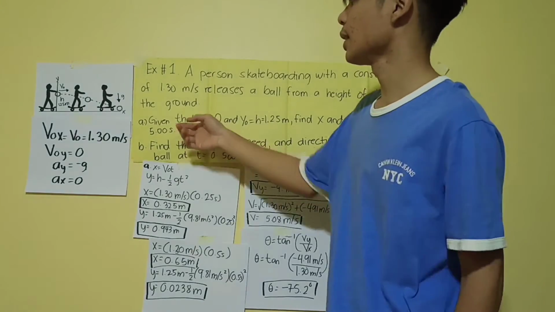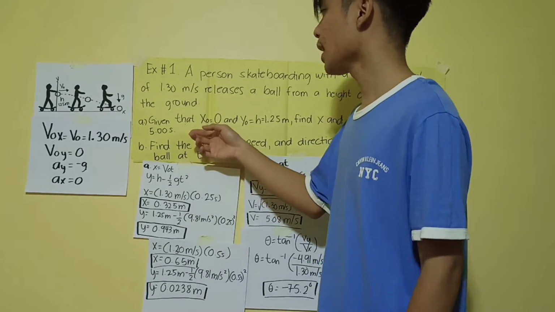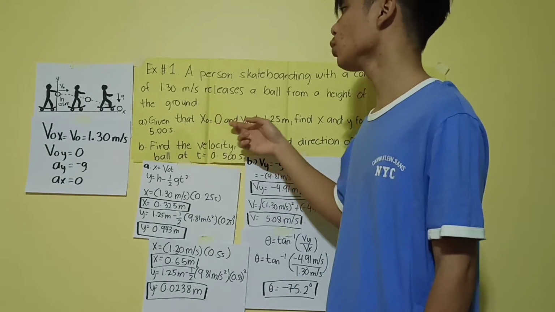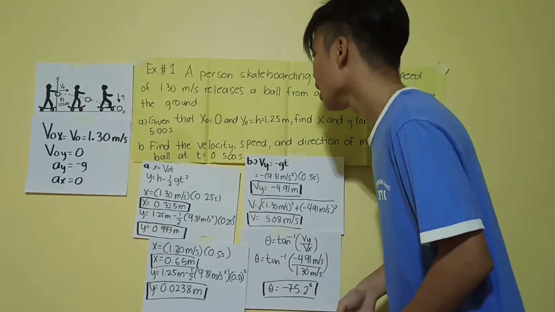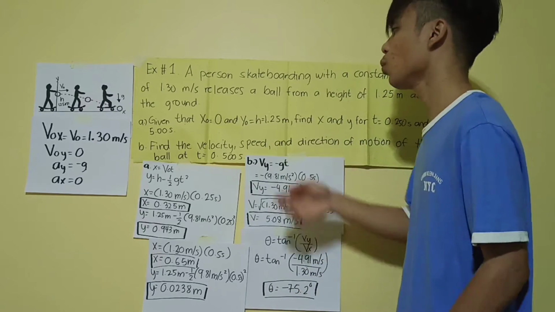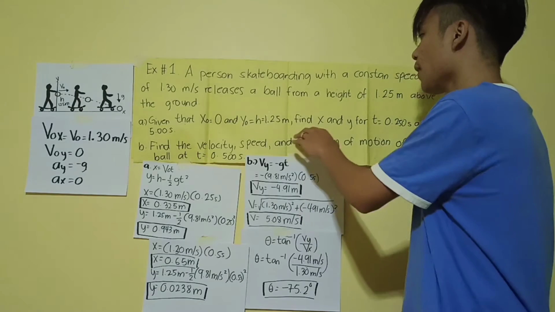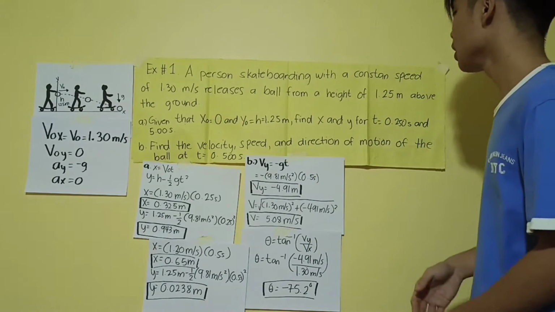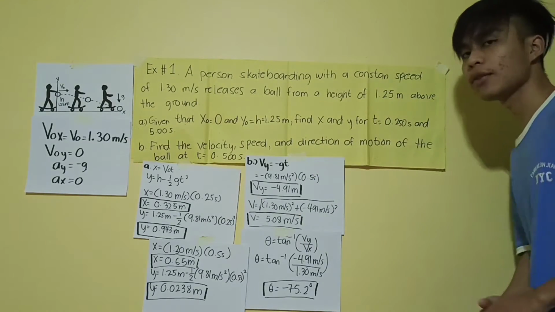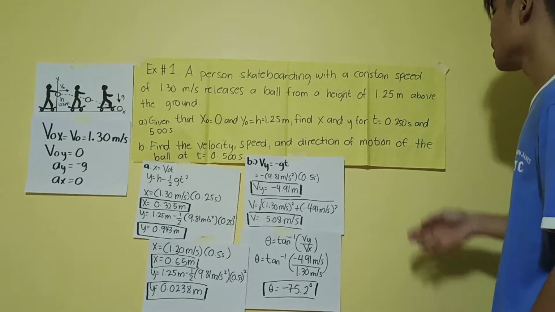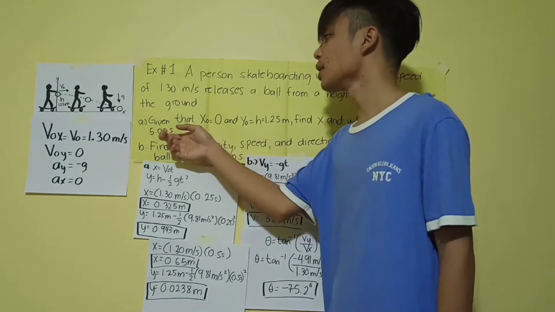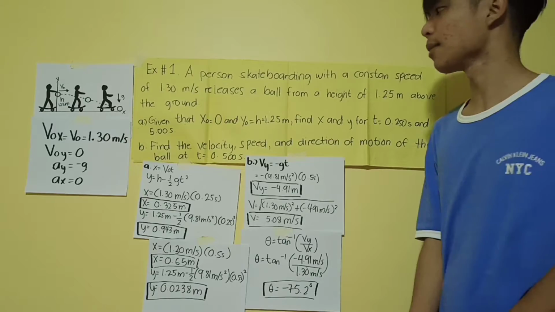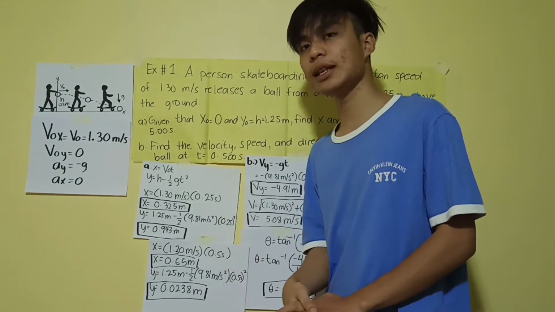So, ang tanong natin for letter A, given that x sub o is equals to 0 and y sub o is equals to height and is equals to 1.25 meters, find the x and y for the given time. Meron tayong given time na 0.25 seconds and 5 seconds. So, dalawa yung given time. So, dalawa yung magiging solving natin.